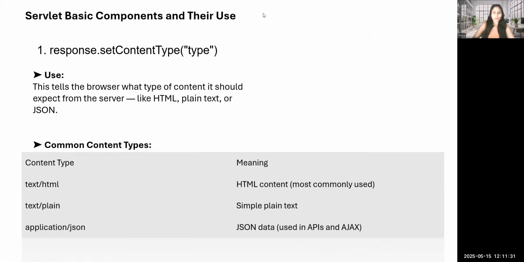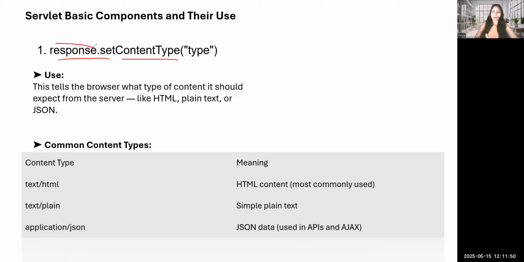So today's topic is servlet basic components. The first component, servlet basic components and their uses. The first component is response.setContentType. So first, the response setContentType component.